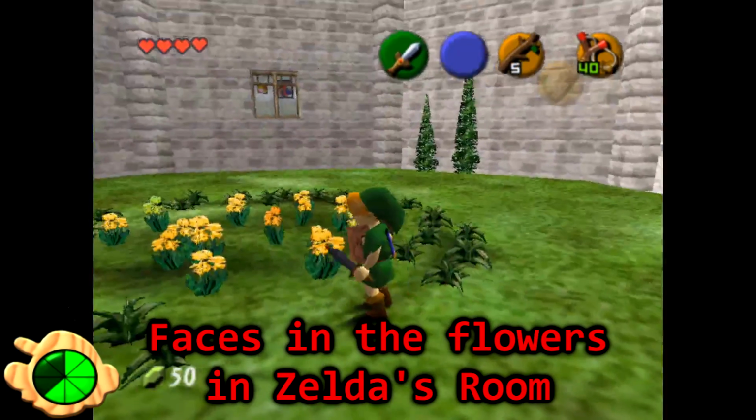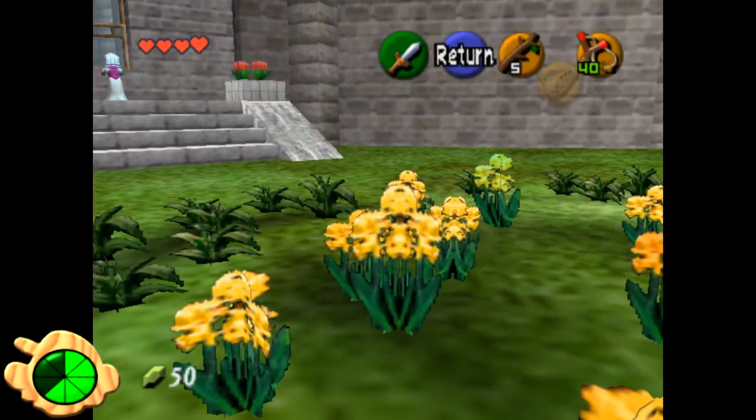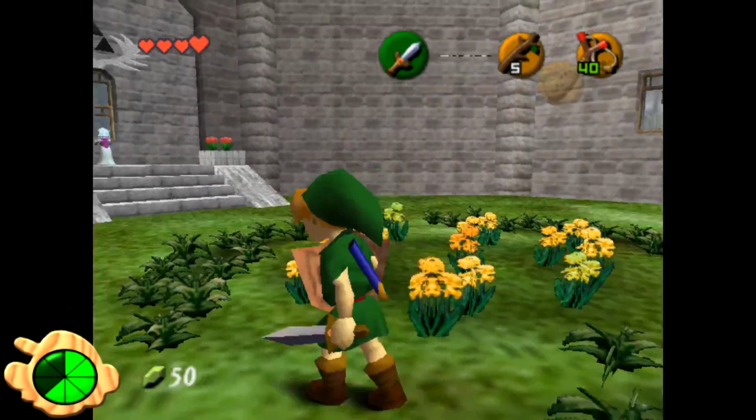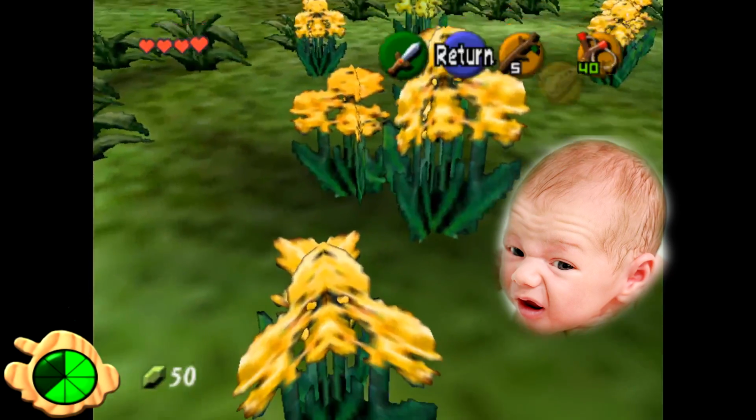Faces in the flowers in Zelda's room. If you look closely at these flowers in the courtyard where you meet Zelda, the flowers kinda look like faces. It might be hard to see, but they sort of look like squished baby heads.